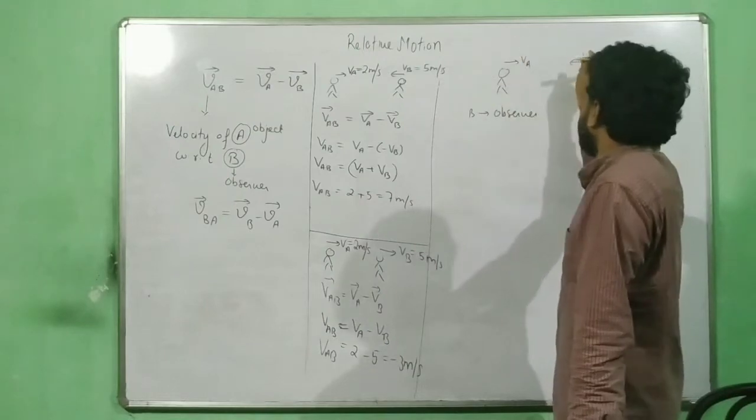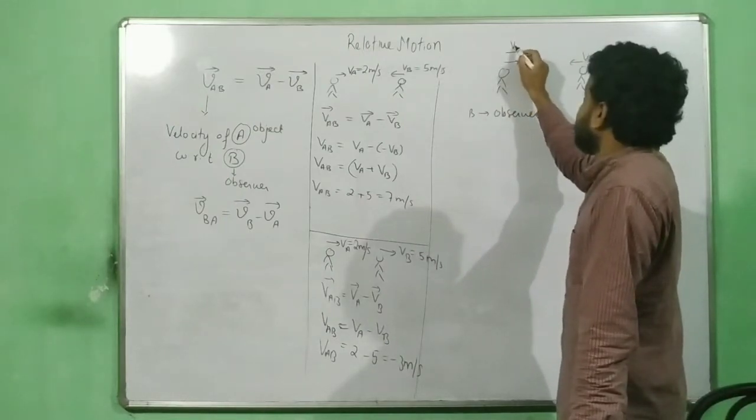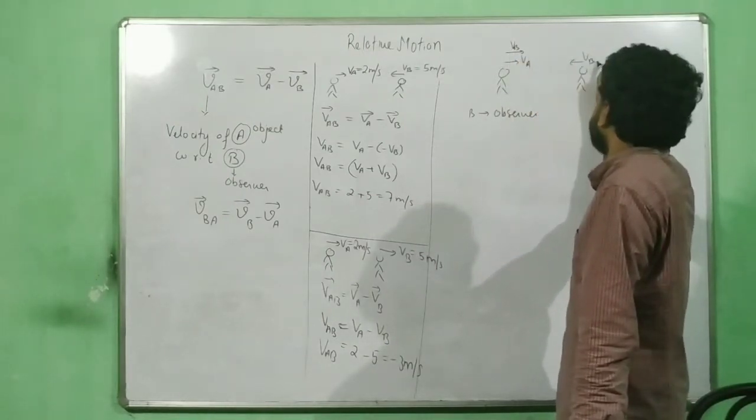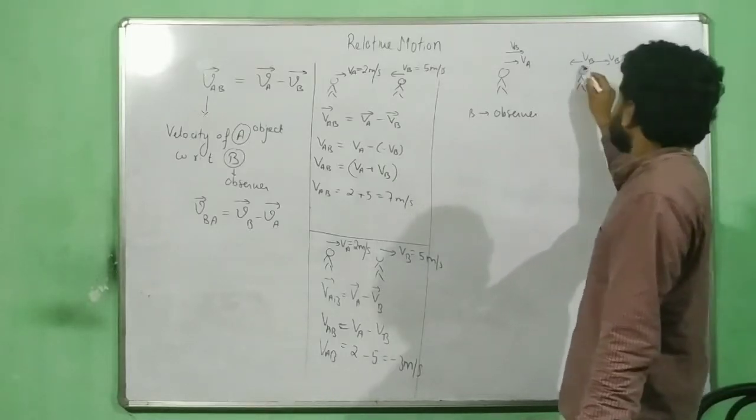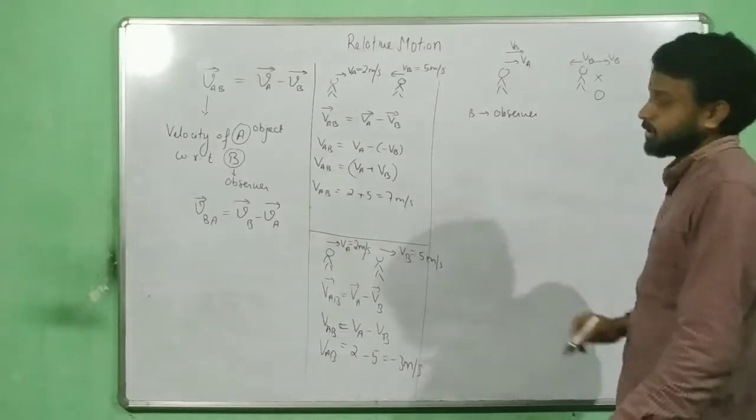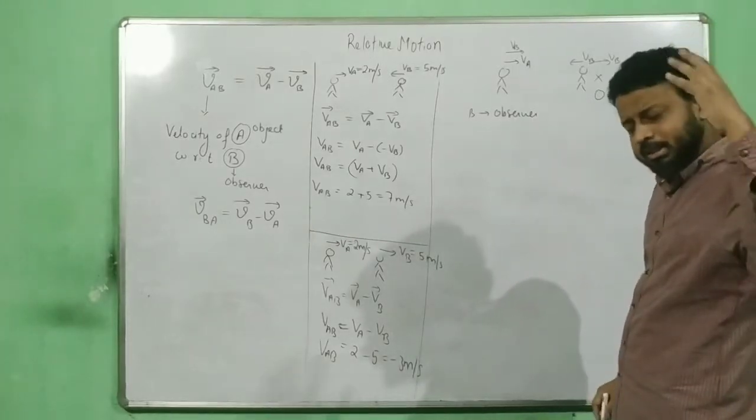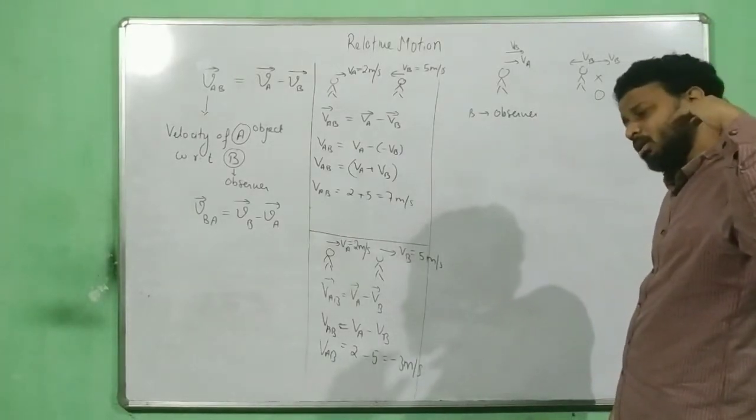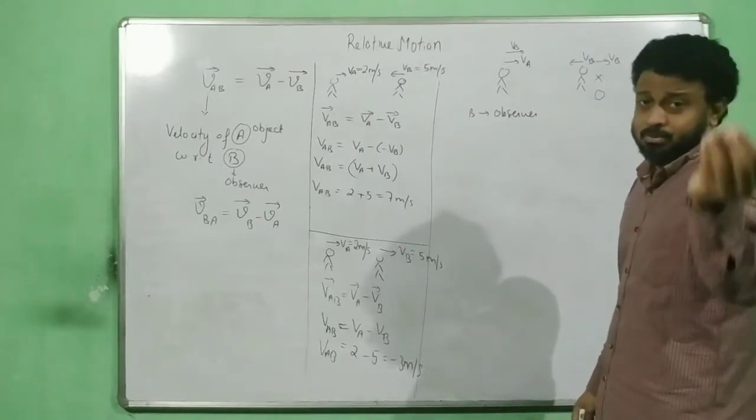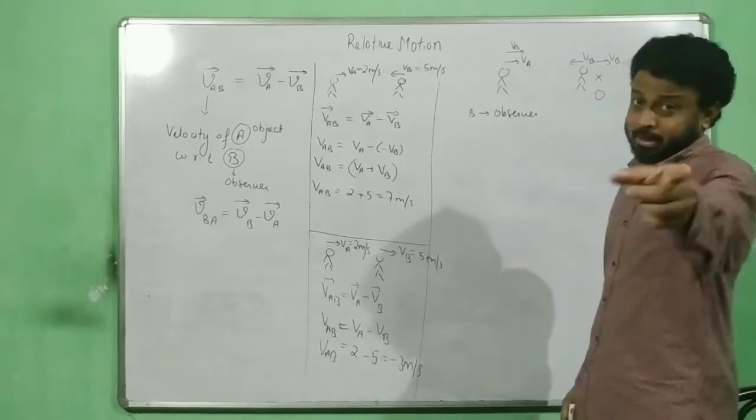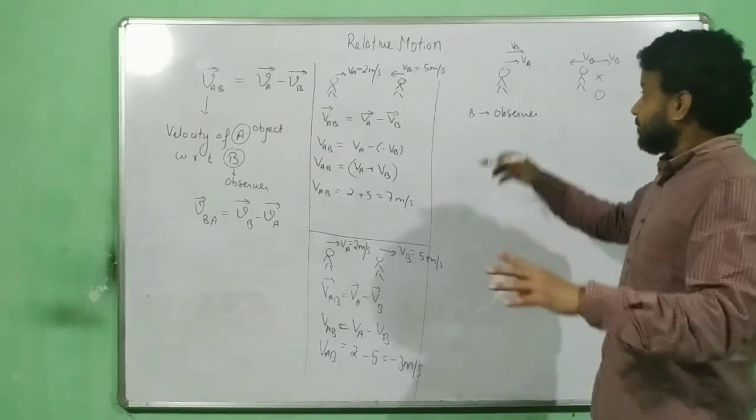So I will provide velocity VB to both of them. When I provide it to both of them, this becomes 0. This and this will get cancelled out. So it becomes 0. Okay, so the other logic is this, that you just make the observer at rest and provide the velocity of the observer to the object but in the opposite direction.